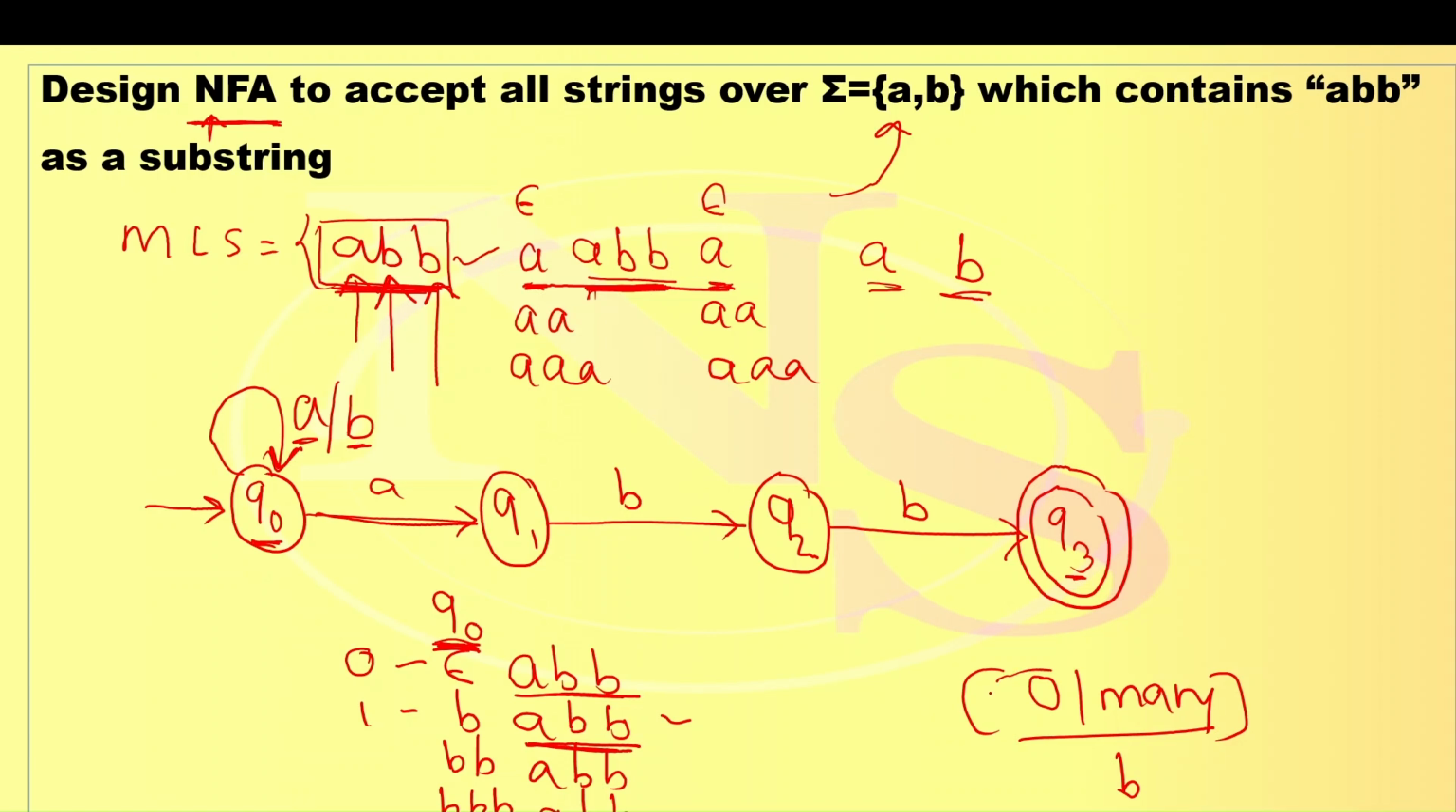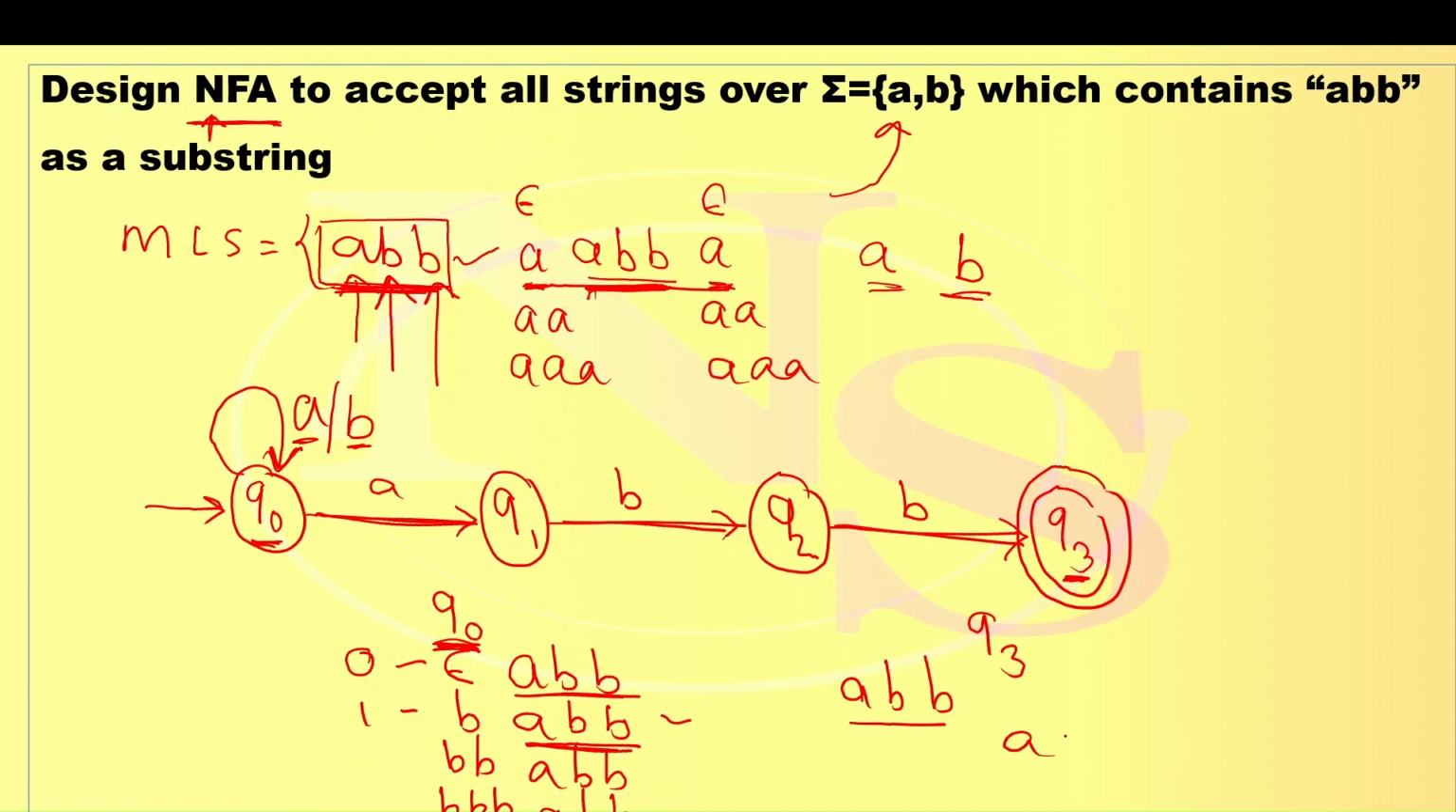Now suppose we complete reading the ABB, where will the automata be? By reading A, by reading B, and one more B, the automata reaches Q3. So after reading ABB, how do we reach the final state? By reading ABB. Once we read the ABB, we may have a single A or a single B at Q3. I am repeating the same scenario here also, explaining it in parallel.